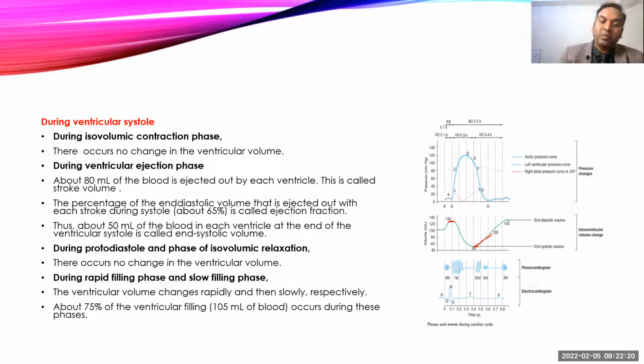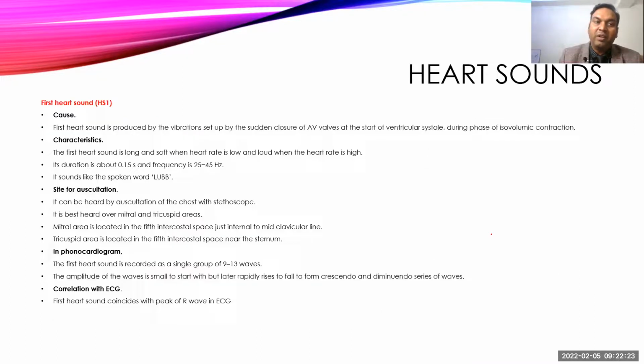Almost 75% of the total blood will be accumulated, and the remaining 25% of blood comes during atrial systole. Now come to the heart sounds. There are four heart sounds in the heart, reported in the sequence they appear in the cardiac cycle. The first heart sound occurs because of closure of the AV valves, both tricuspid and bicuspid, just at the beginning of the phase of isovolumetric contraction.